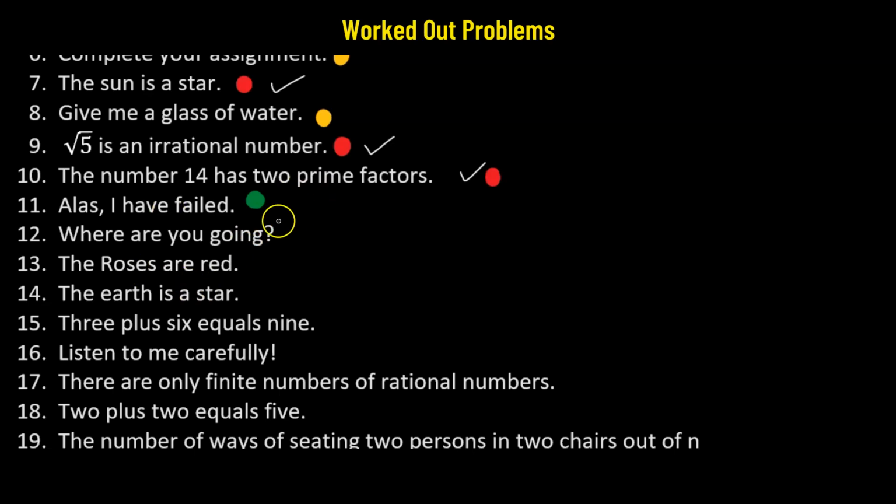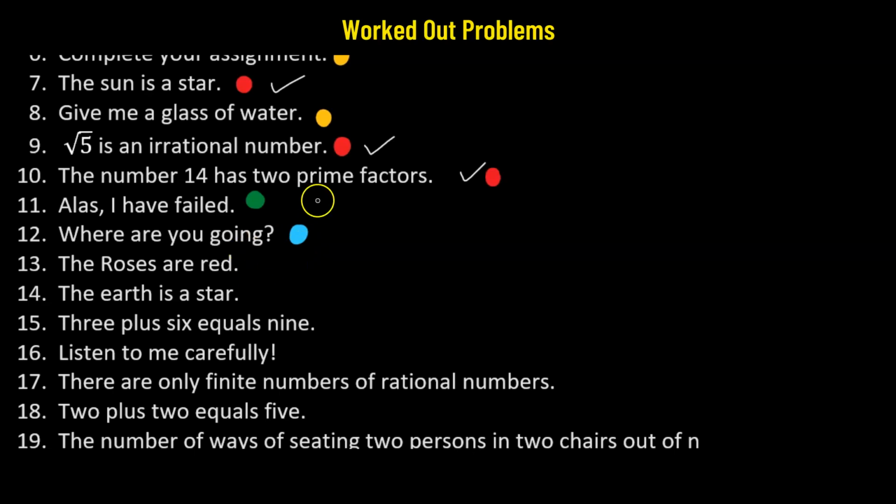Number 12. Where are you going? So this is a question. An interrogation is happening here. So this is an interrogative sentence. Since this is an interrogative sentence, this cannot be a statement.